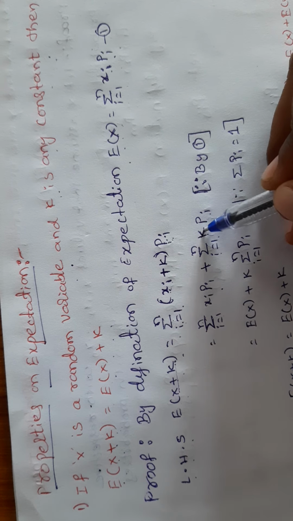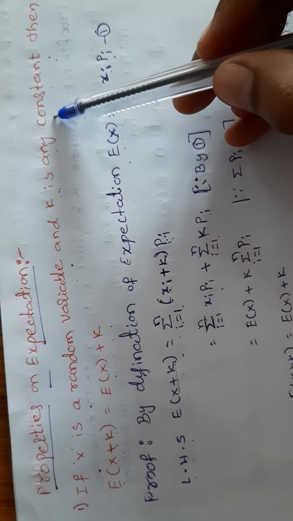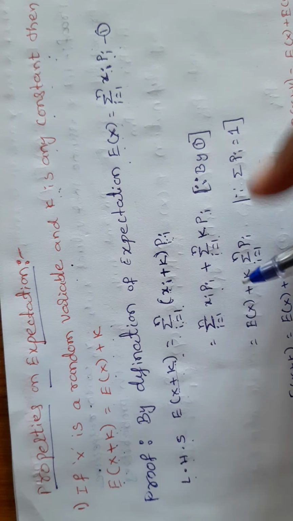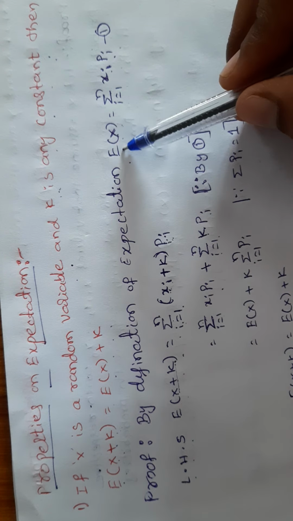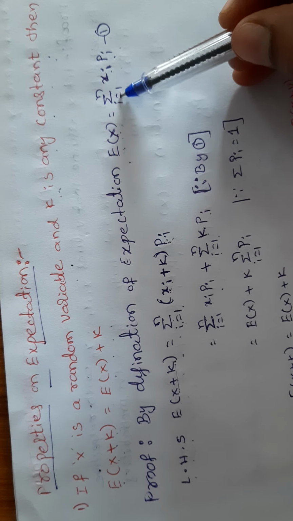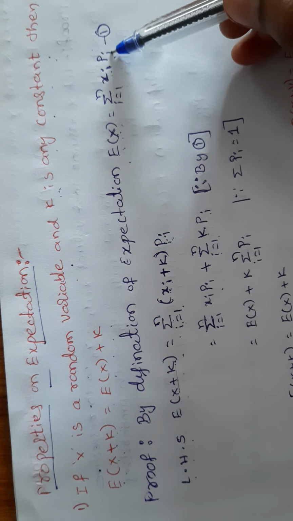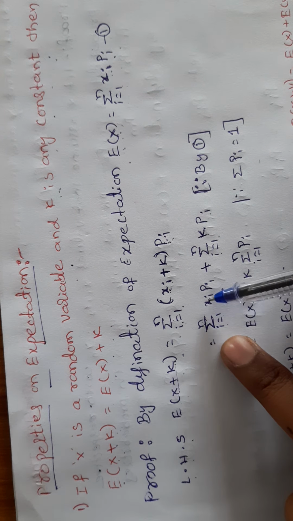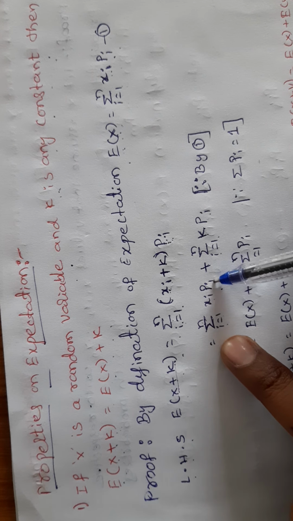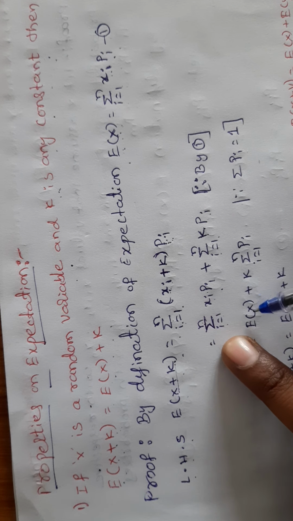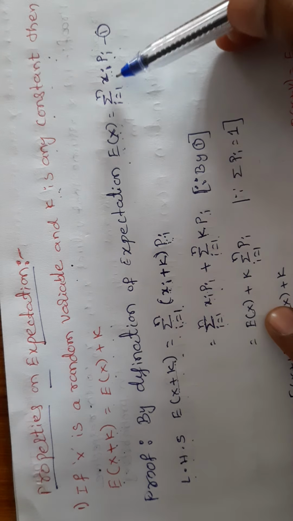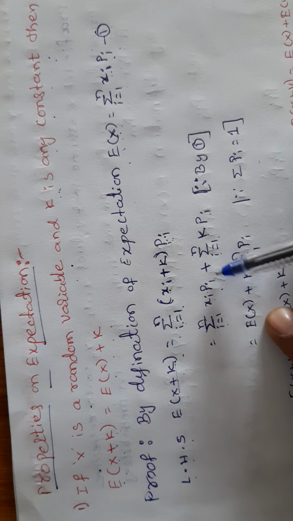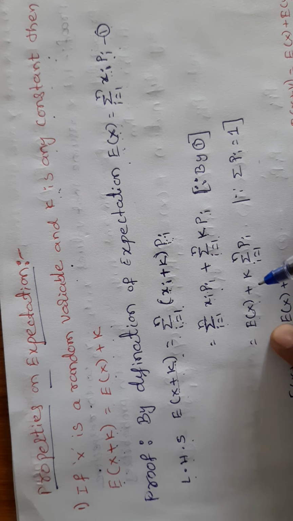Here, what is k? K is any constant. Now see the definition of E of X: the summation, i runs from 1 to n, xi pi. This is nothing but E of X.